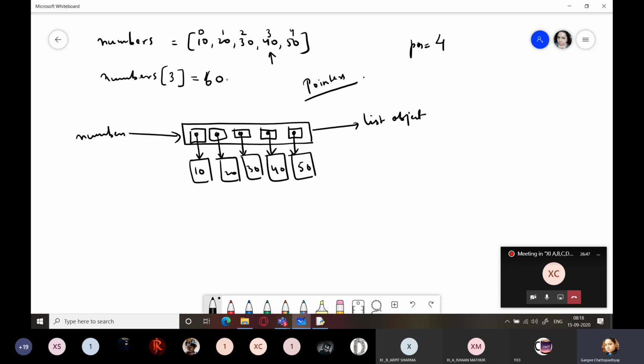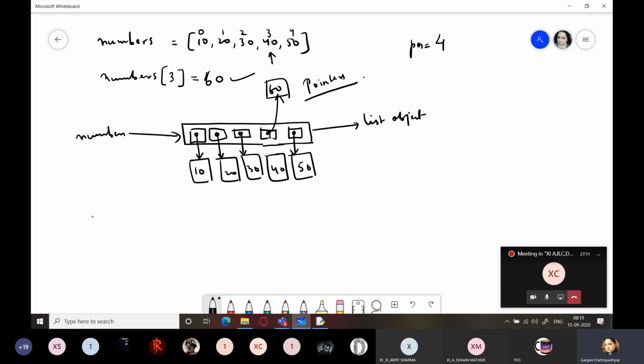I want to make it 60. This is allowed. What will happen? Somewhere in the memory 60 might be stored, and I'm trying to change this pointer. So this pointer will now start pointing to 60, and this association will be broken. So now this 40 is not pointed to; rather this pointer is now pointing to 60.